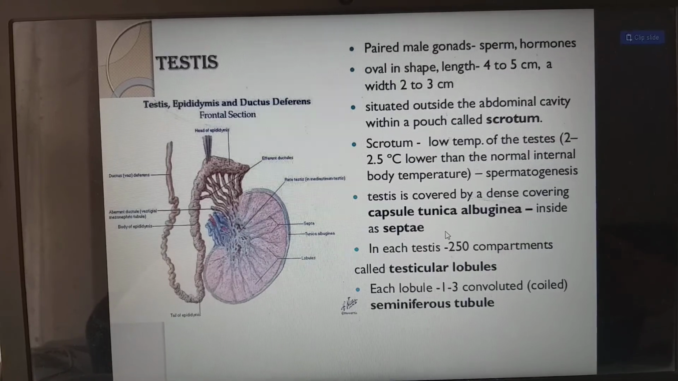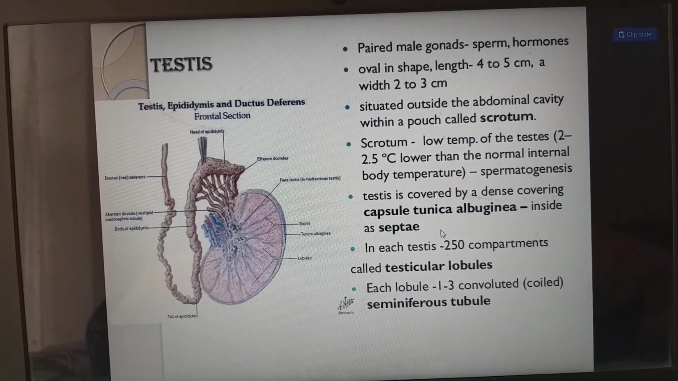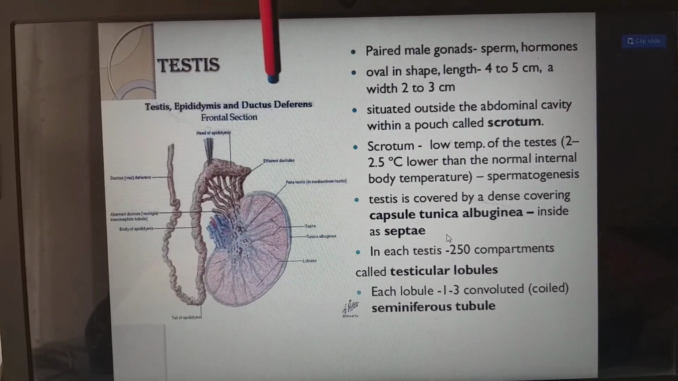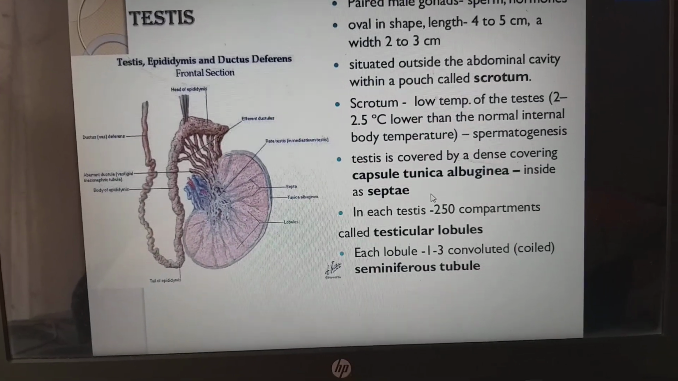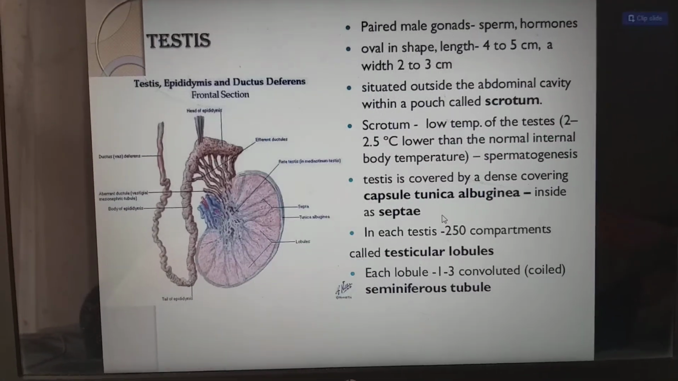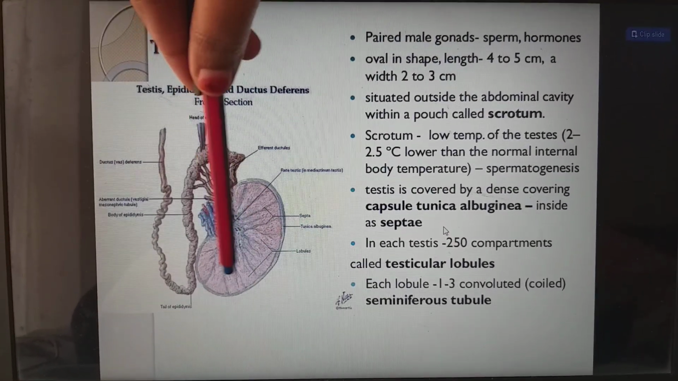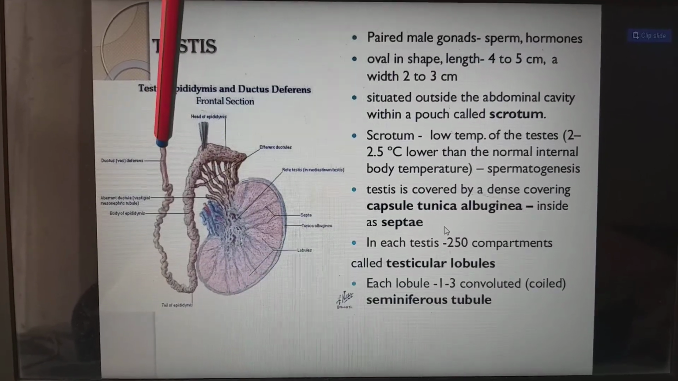Now we are going to see the testis very clearly and in detail. So testis, epididymis, and ductus deferens. Testes are the paired male gonads, producing sperm and hormones. So it will produce the sperms as well as the hormones. This whole thing is about the testis. This alone we call the testis. This is the epididymis and this is the vas deferens.